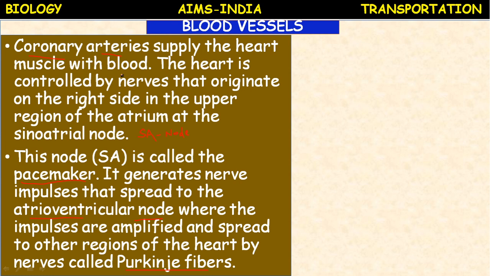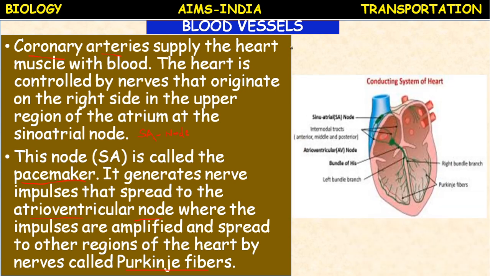Heartbeat is equal to 1 systole plus 1 diastole. Systole is the contraction, diastole is the relaxation. Okay, which produce the two sounds, lub dub, lub dub. So the heartbeat, how many times? 70 times per minute, which is equal to the pulse rate. Isn't it, children? So here how the heartbeat is generated means it is controlled by the nerves that originate on the right side.